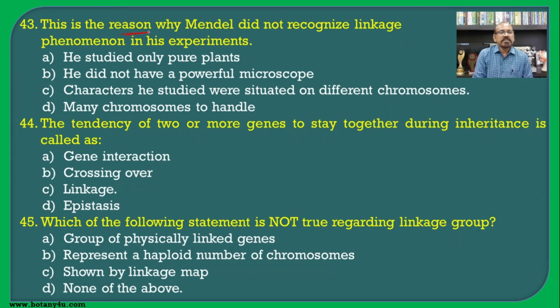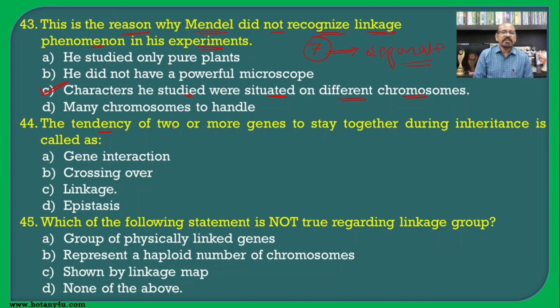Then, this is the reason why Mendel did not recognize the linkage phenomenon in his experiments. As we have seen earlier, Mendel chose 7 pairs of contrasting characters, and all these 7 pairs of contrasting characters were present on separate chromosomes. Because the characters he studied were situated on different chromosomes, he was unable to recognize linkage in the pea plant.